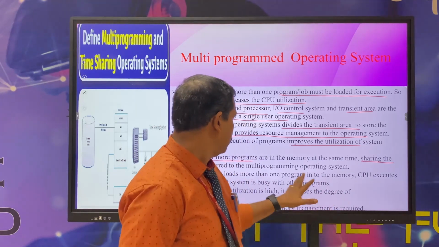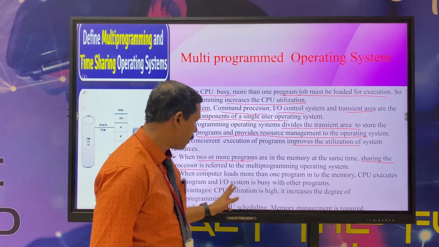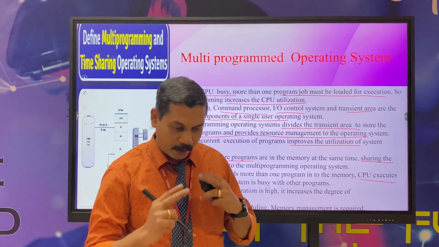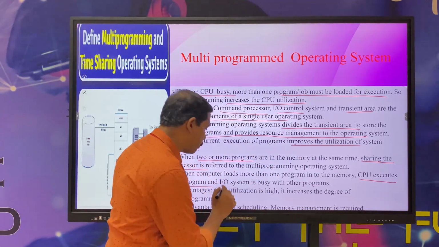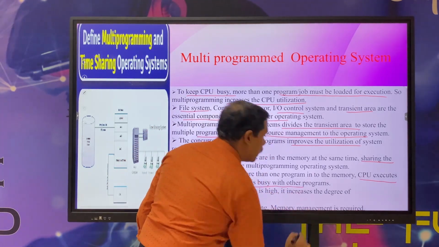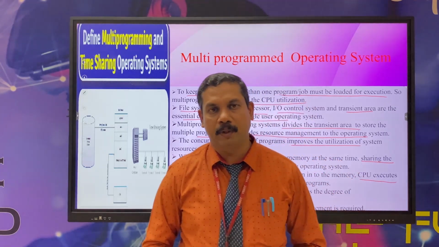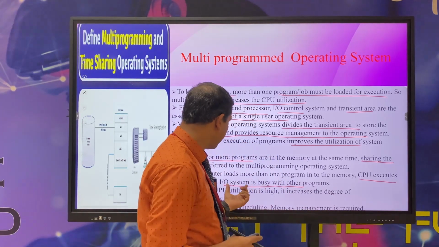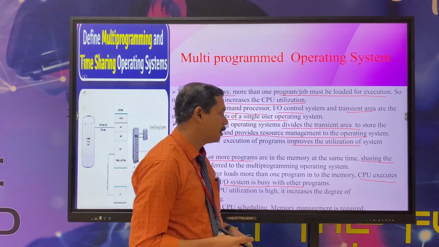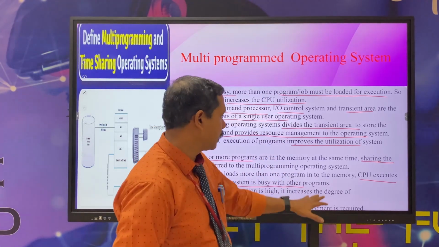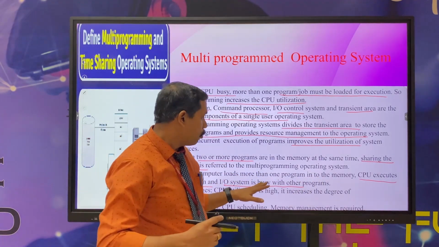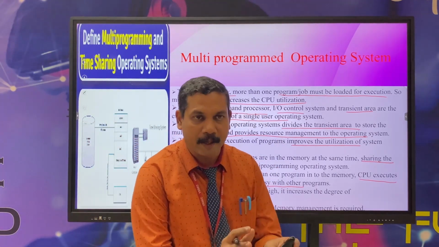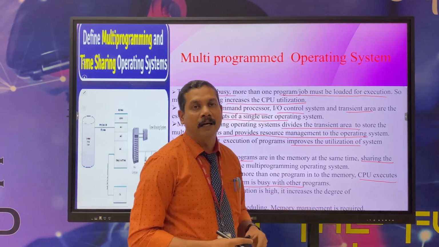When the computer loads more than one program into memory, the CPU executes one program, and the IO system is busy with another program. For example, with two programs, one program is executed by the CPU while the other program is getting input and displaying output. So the IO system is busy with other programs, and both operations are done at the same time.